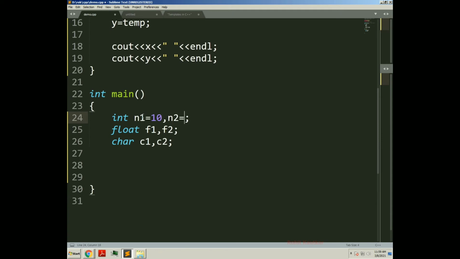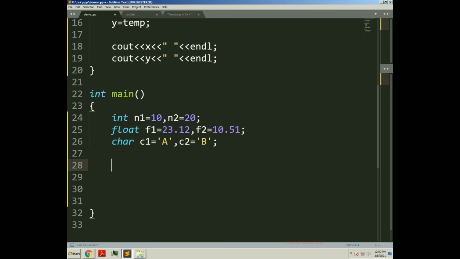So 10, 20. Then for float I will say 23.10 and for this 10.51, and for character let's say A, and for c2 we will say B. So we have initialized these variables with some random values.